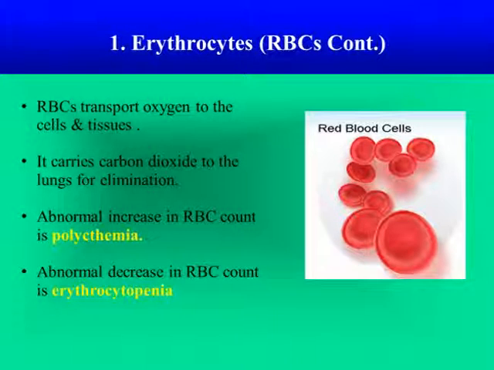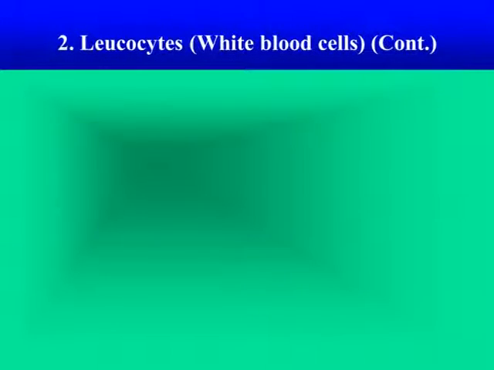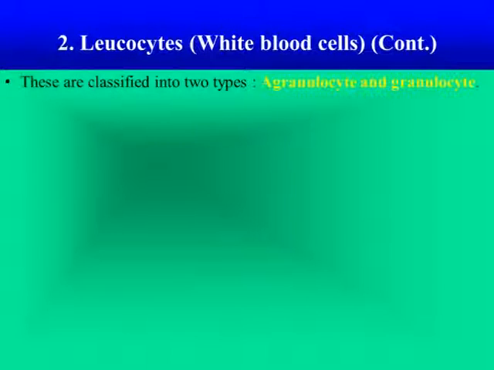An abnormal increase in the RBC count is a disease called polycythemia, and an abnormal decrease in RBC count is called erythrocytopenia. So these are the two diseases caused by decrease and increase of RBCs. Next comes leukocytes, or white blood cells. As the name indicates, white blood cells have no color, as they are devoid of hemoglobin.